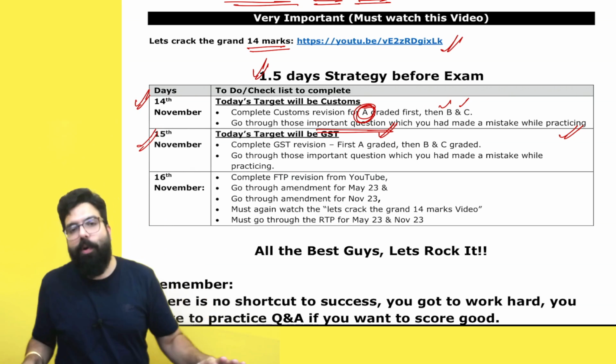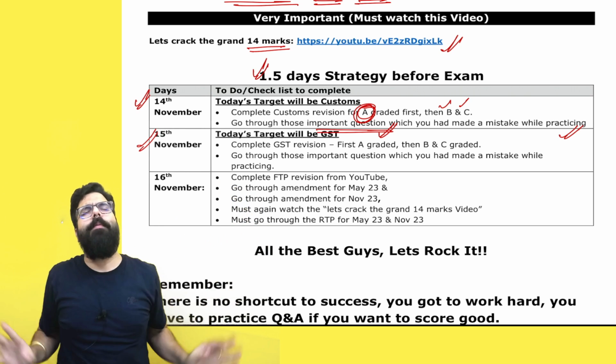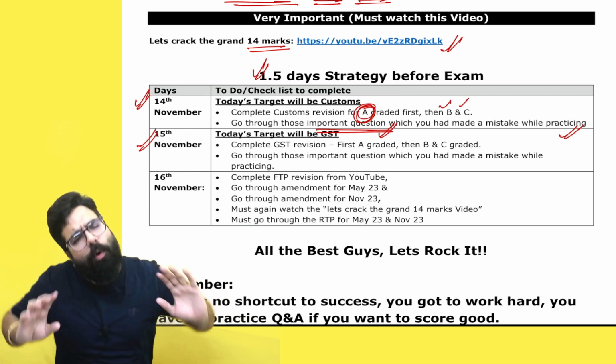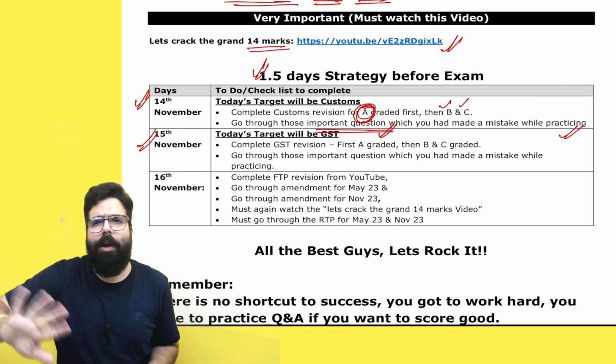On 15th, you are going to start with GST. Early morning, Baba, leave customs, no problem. Customs का सिर्फ A graded ही हो पाया, कोई बात नहीं. A graded से 15-17 मार्क आ जाएंगे, हो गए. 3 मार्क छोड़ो एक बार, कोई बात नहीं.